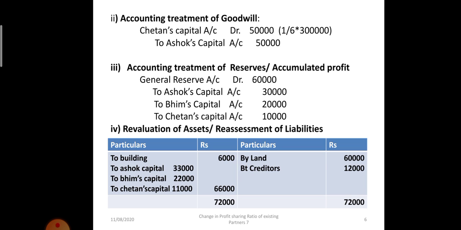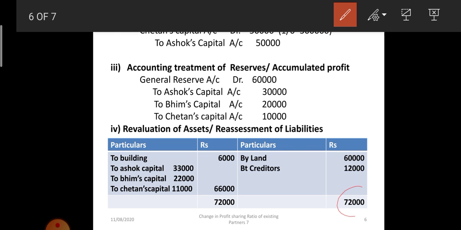So when we compare, the credit side total is 72,000, from which we will deduct 6,000. So we get a profit on revaluation of 66,000, which is divided in the old ratio 3:2:1. So Ashok will get 33,000, Bhim will get 22,000, and Chetan is going to get 11,000 rupees.